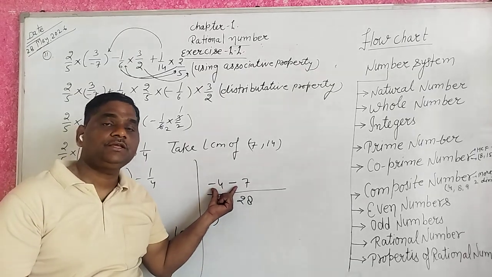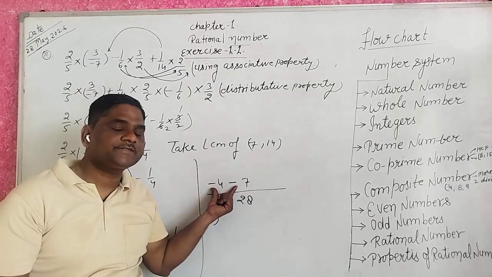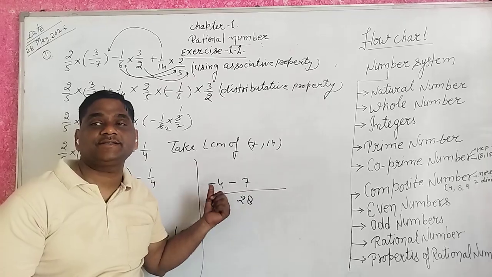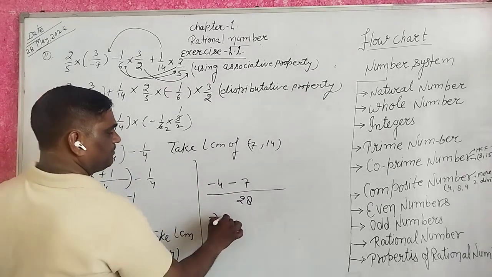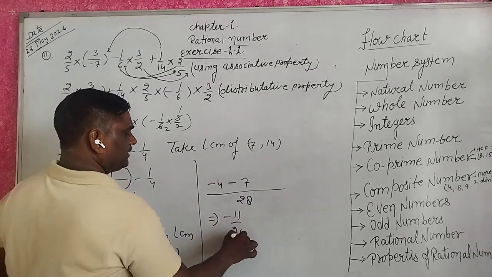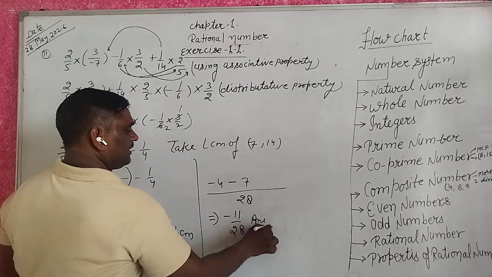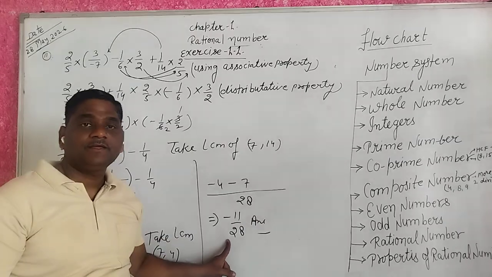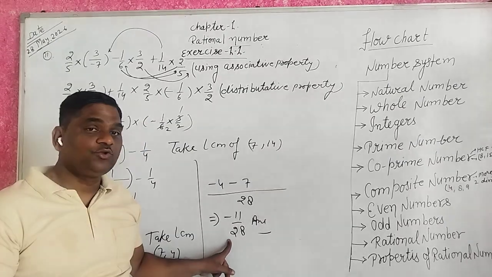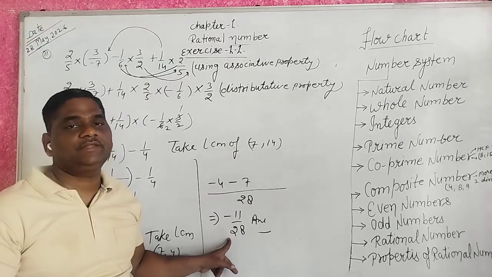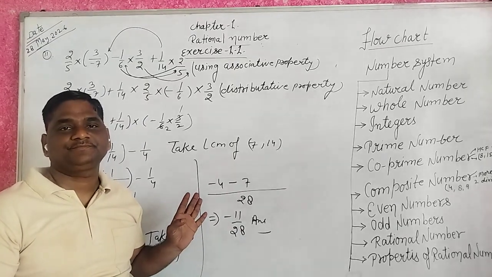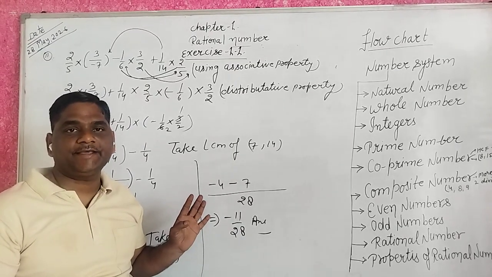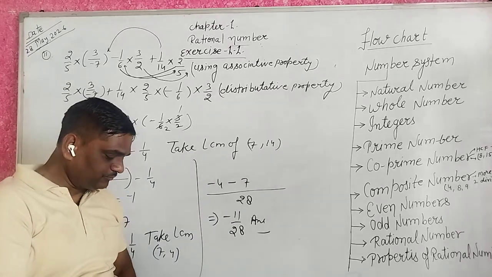Then we add digits, but the sign is always minus. Minus 11 upon 28. If it has no simpler form, that is your answer. Okay guys? Yes. Write down.